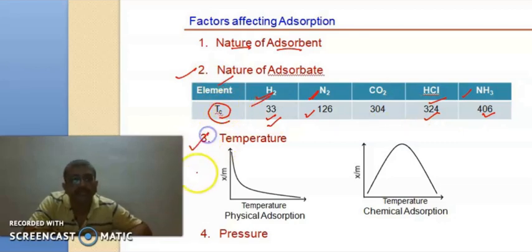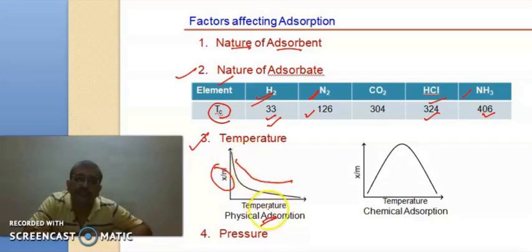And then the third factor is temperature. We have seen for physical adsorption that the extent of adsorption decreases with increase in temperature. So a uniform decrease will be there with increase in temperature. As the temperature is increased, the amount of adsorbate getting adsorbed on the adsorbent surface will be lower and lower.